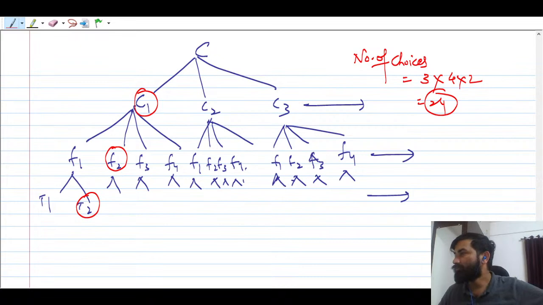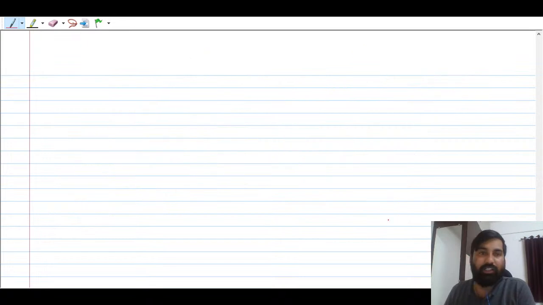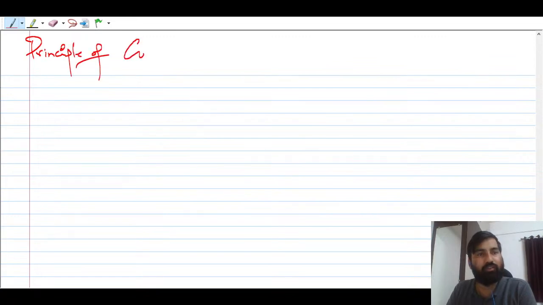Okay, so let me now write the definition, the definition which I wanted to tell today. These are the principles of counting. So what are these principles? Principles of counting.